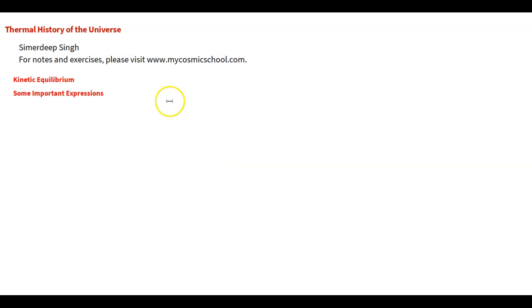We'll look at an important concept today, kinetic equilibrium. It plays an important role in the context of the thermal history of the universe.